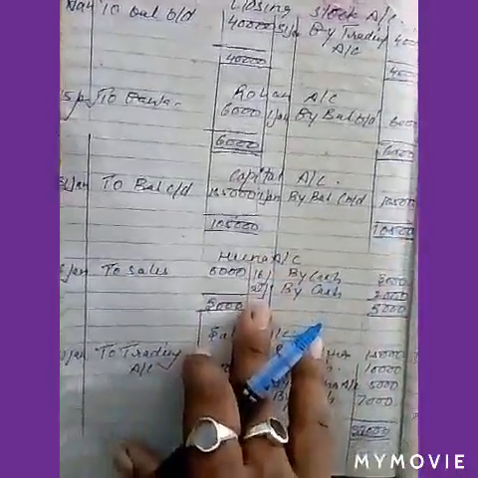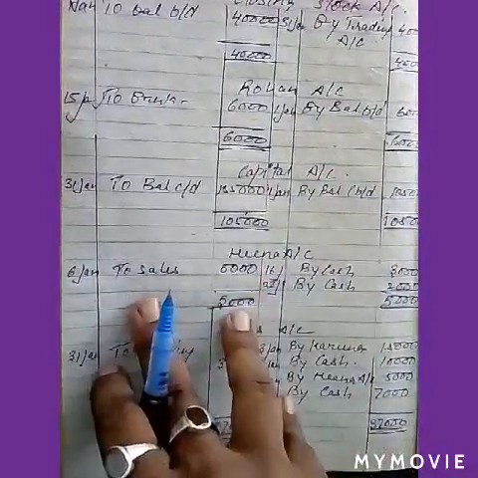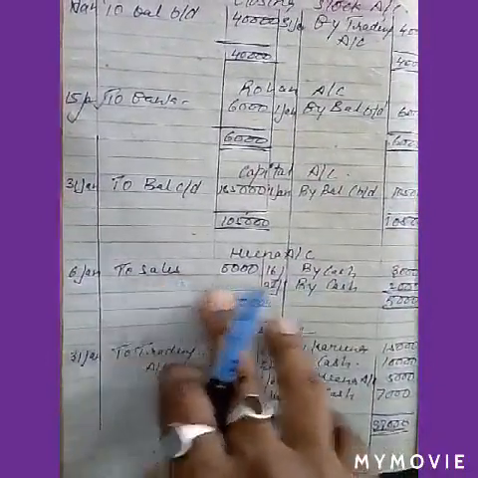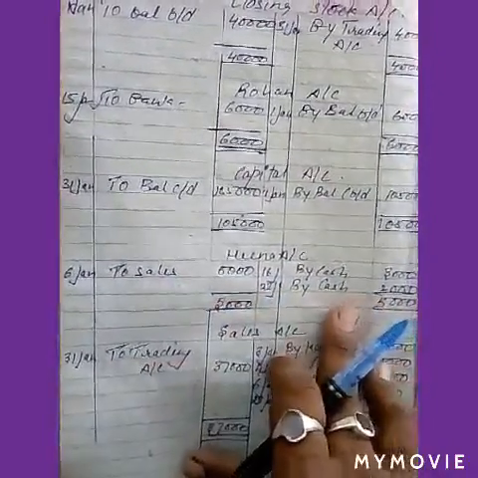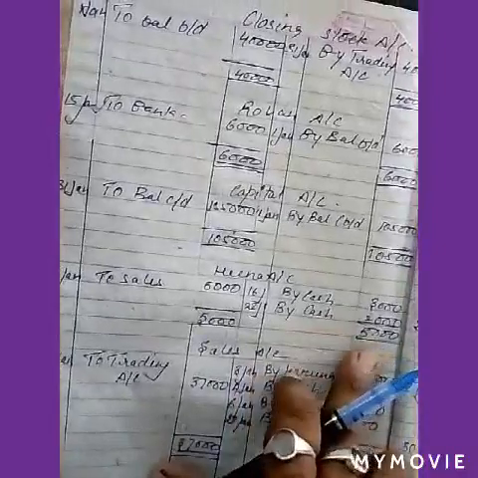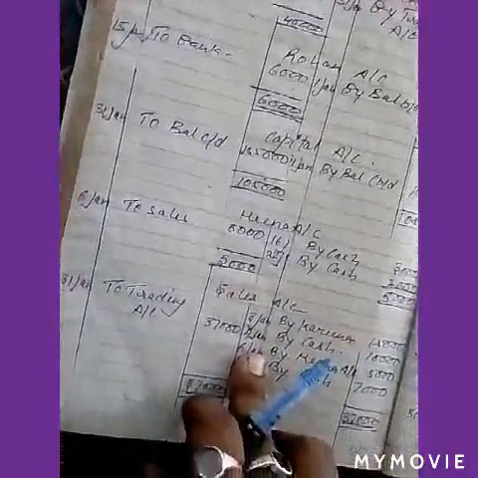Then Hina account. On the 6th, to sales 5,000, and by cash 3,000, and again on 22nd January we paid 2,000, total 5,000.